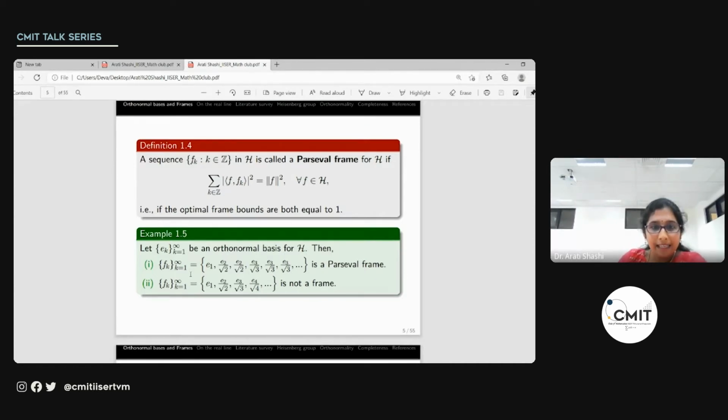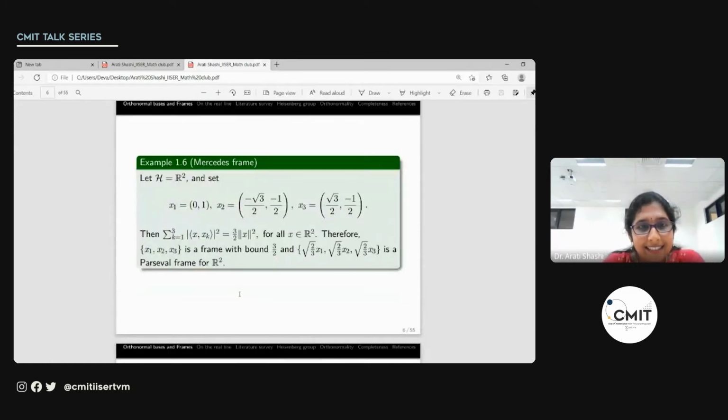But on the other hand, if we have each of these occurring only once, that is we have E1, E2 by root 2, E3 by root 3, that is simply E_k by root k, then it is not even a frame. The upper frame bound is not a problem, it will be satisfied, but we will not have the lower frame bound. That is, for no positive constant will we have that lower inequality.